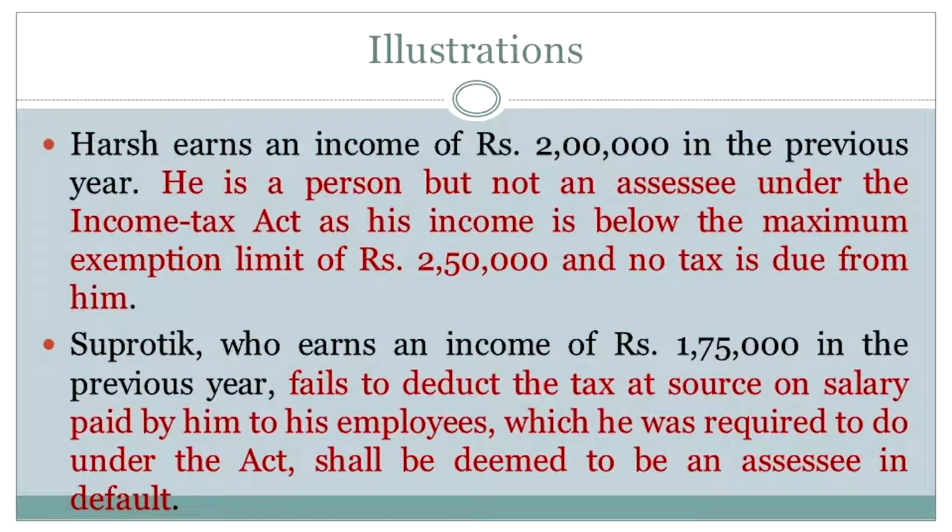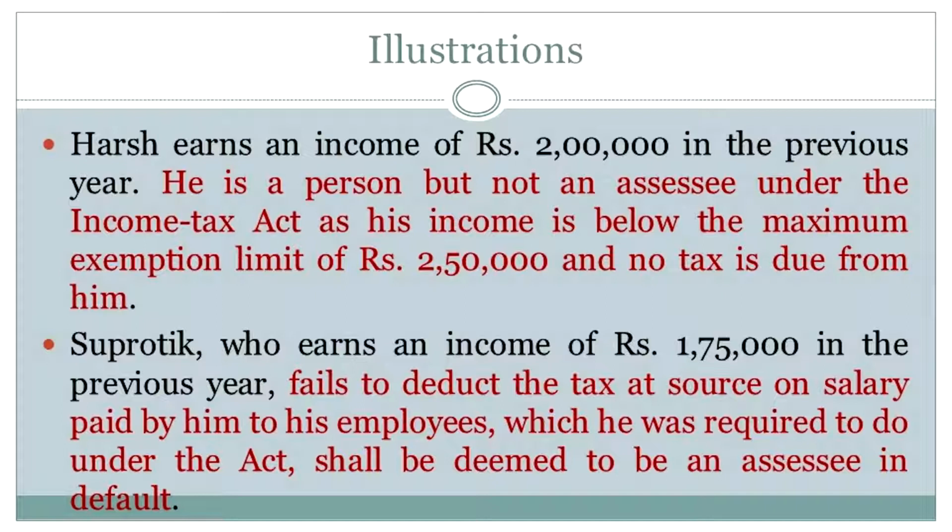However, Supratik fails to deduct tax at source on the salary that he pays. You must deduct tax at source on the salary that you pay, as we will see in Unit 3. Failure to do so would make Supratik an assessee in default, even though the income he earns is below the maximum exemption limit, because he has failed to deduct tax at source, right? He has willfully contravened a provision of the Income Tax Act, making him an assessee in default. Okay, so it is important that you understand the concept of an assessee.